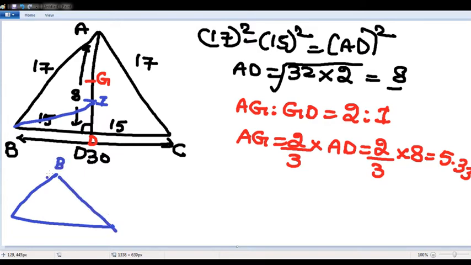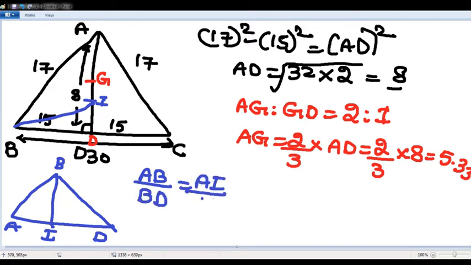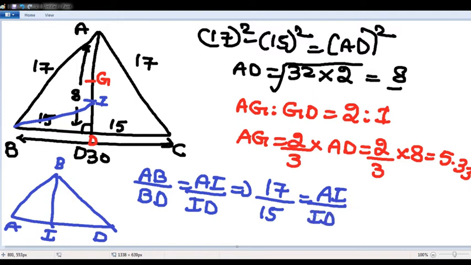This is B, this is I, the side is AD. What is the angular bisector theorem? AB by BD is nothing but AI by ID. AB value is 17, BD value is 15. So it is nothing but AI by ID.